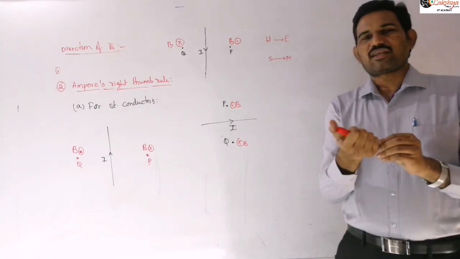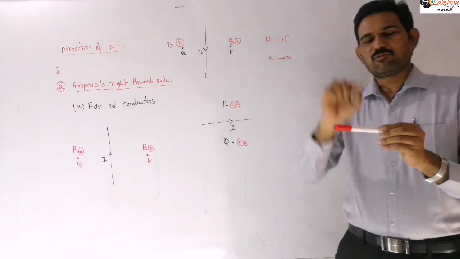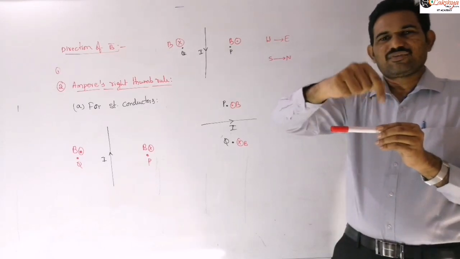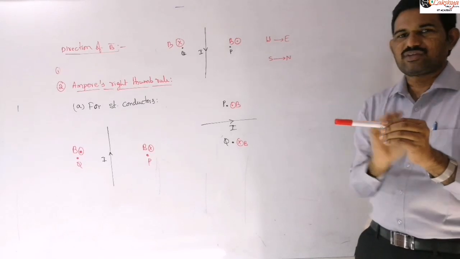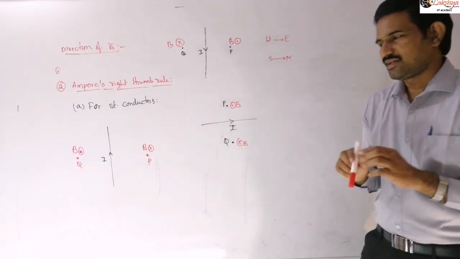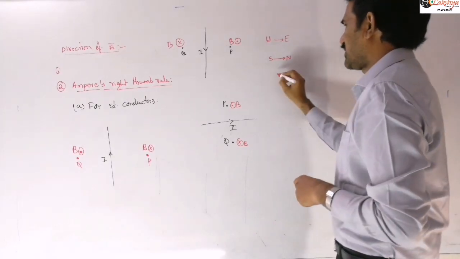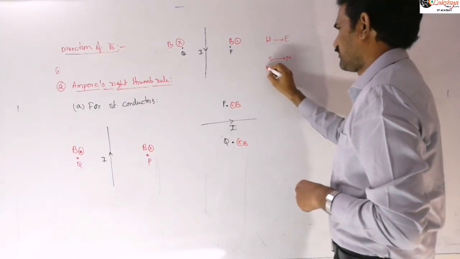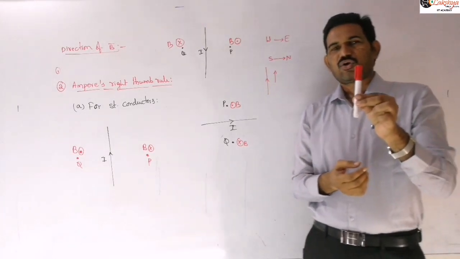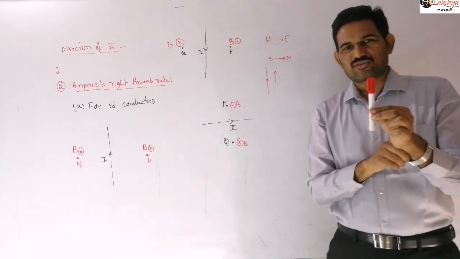And there also you need to find the magnetic field again at the 4 points: above the conductor, below the conductor, the west side of the conductor, and the east side of the conductor. At those 4 points you need to find, right? So next, another task: the current is flowing vertically upwards here. A current carrying conductor is placed vertically, and the current is flowing vertically upwards.